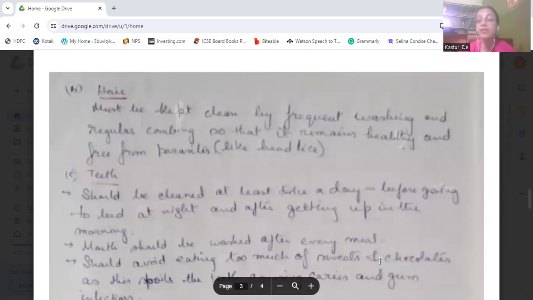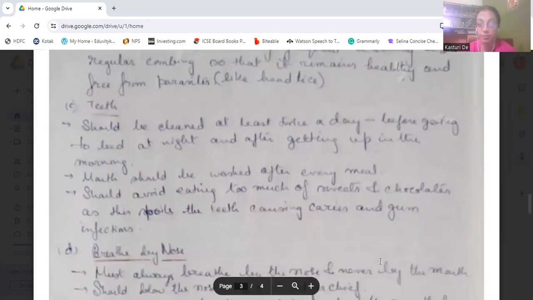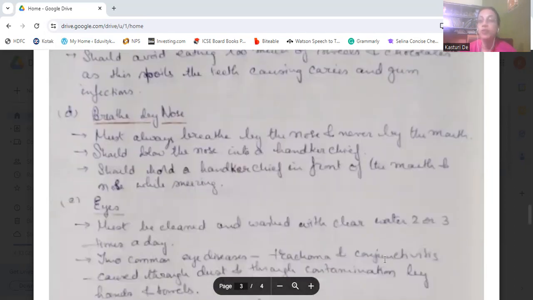Then teeth. They should be cleaned at least twice a day, before going to bed at night and after getting up in the morning. Then the mouth should be washed after every meal. Then avoid eating too much of sweets or chocolates as this spoils the teeth, causing caries and gum infections. Toothache can happen, even the tooth can fall.